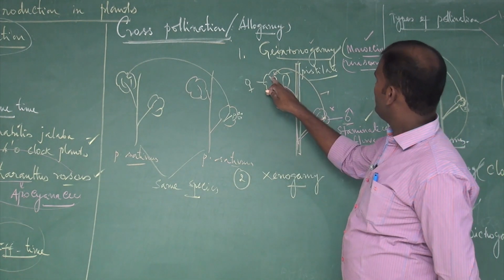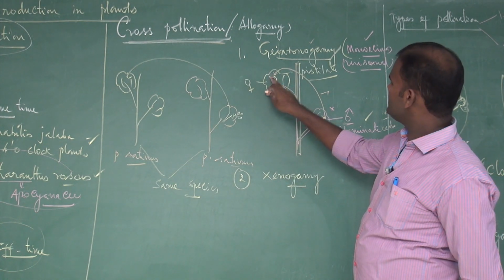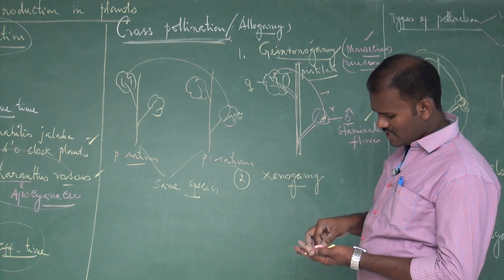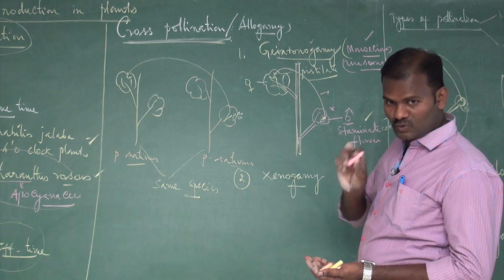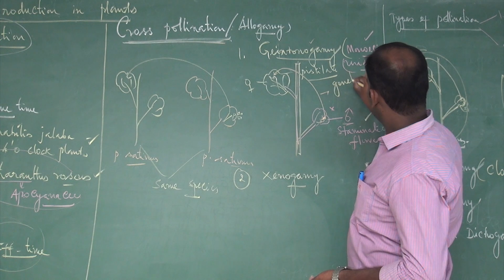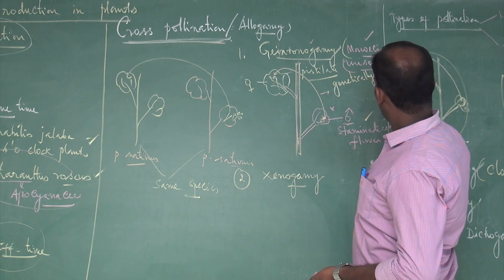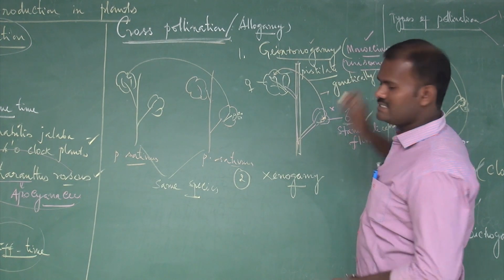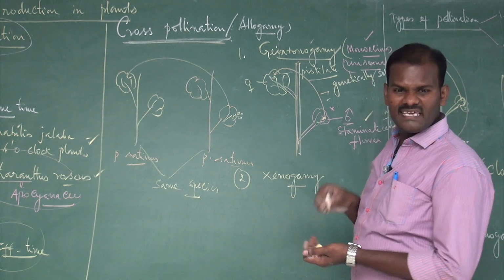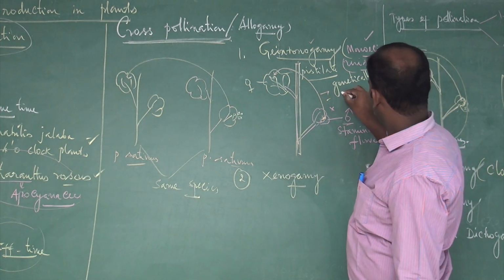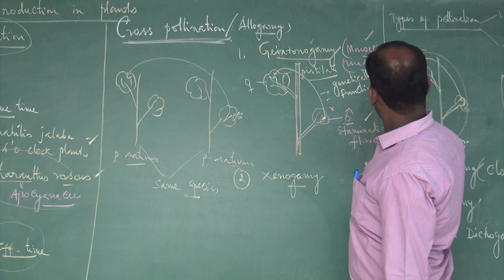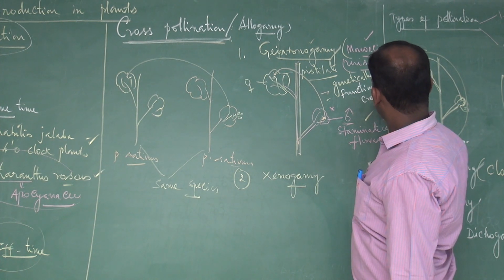The pollen reaches the stigma of another flower of the same plant. In geitonogamy, genetically it is self-pollination, but functionally or ecologically it is cross-pollination.